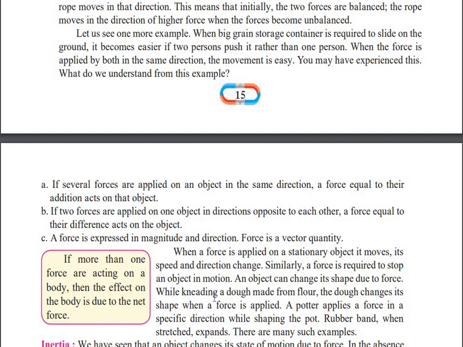Third, while kneading a dough made from flour, the dough changes its shape when a force is applied. So whenever your mother is making rotis and kneading dough for it, she is continuously applying force on that dough, and the dough is changing its shape. Similarly, a potter also applies a force in a specific direction and only then gives shape to the pot. A rubber band, when stretched, expands.